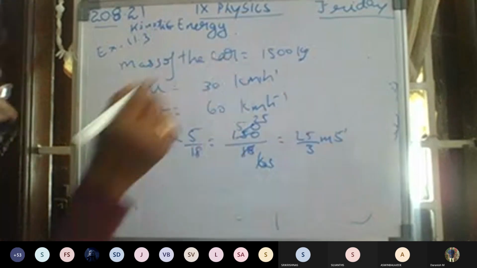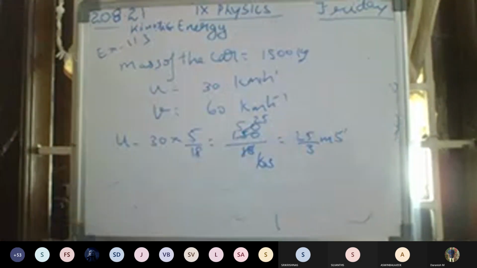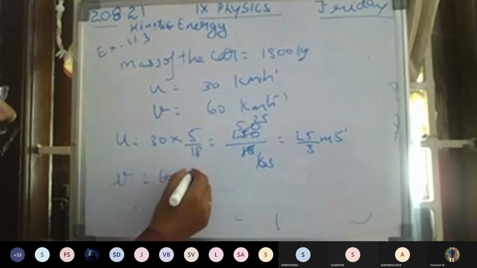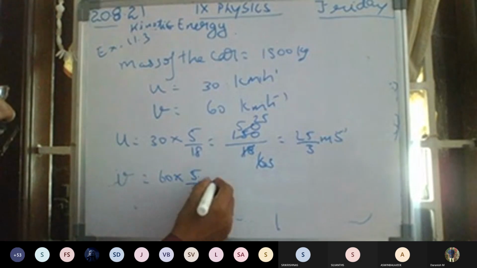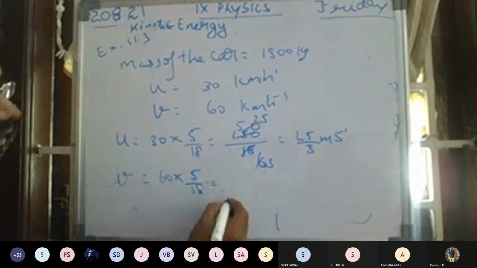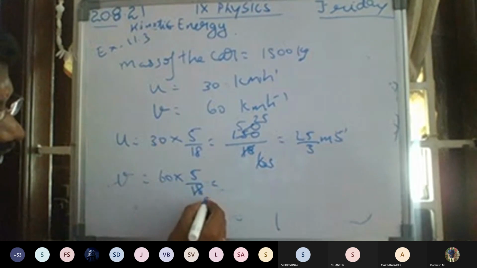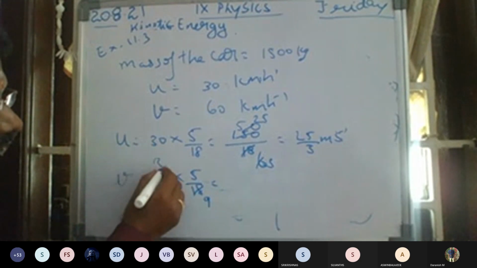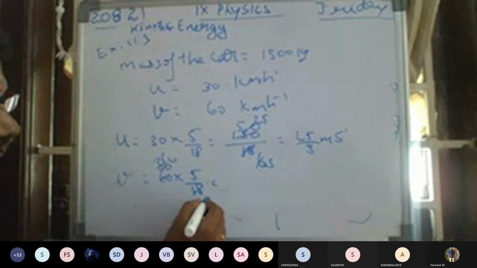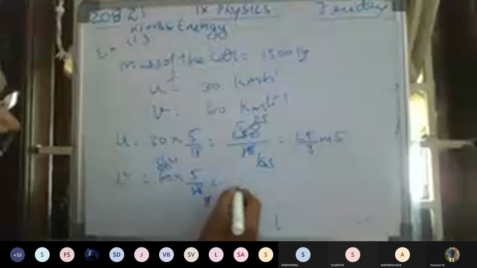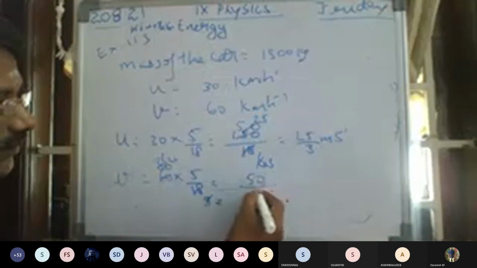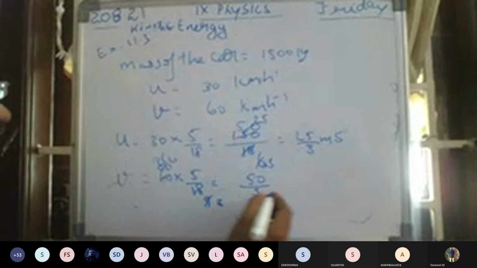Similarly, for V, I'm calculating V is equal to 60 into 5 by 18. Okay, 60 into 5 by 18 means how much? 9 2s are 18, 30. 10 3s are 30, 3 3s are 9. I get 50 by 3. Okay, any doubt in this?